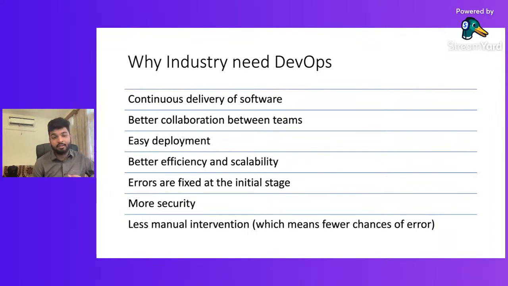The last point is less manual intervention, because all the processes are already automated. All the tools know what they need to do and how they will be triggered when they are used. So less manual intervention is needed and they can be used easily.